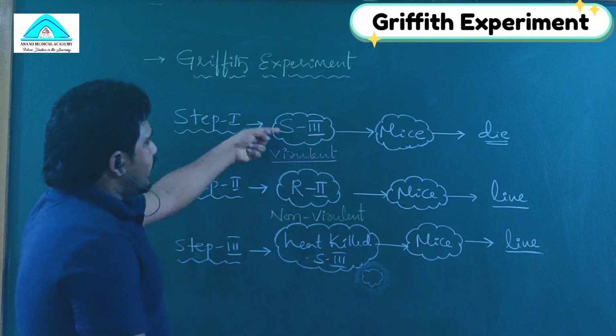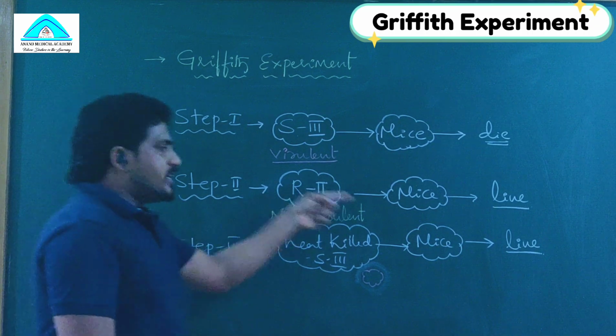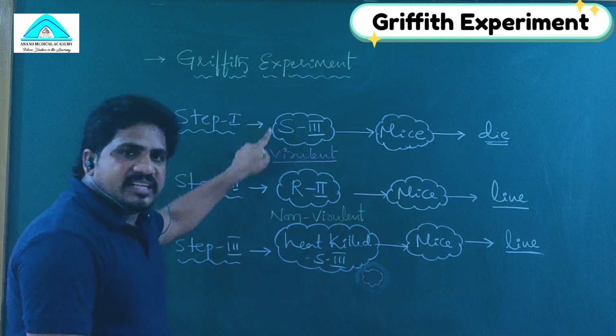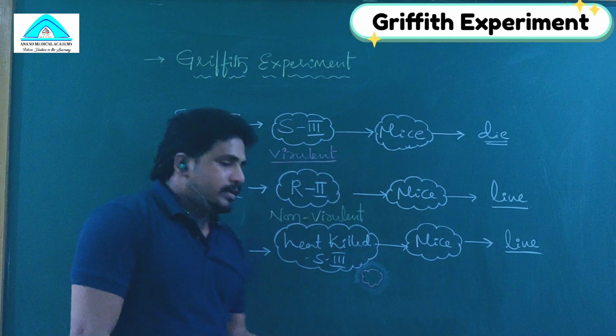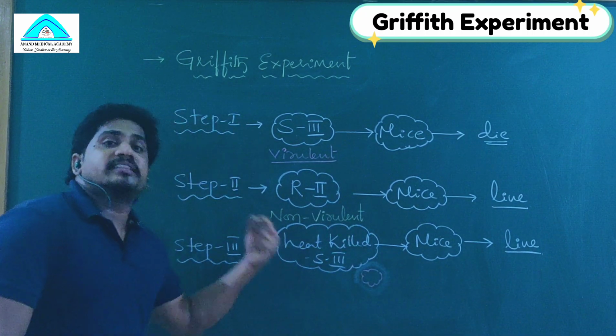So in step 1, S3 is injected into the mice, and it died. In step 3, S3 is injected but the mouse was alive. The reason is that it is not heat killed when injected, so the virulent property is carried. But here, it is not just injected. It is treated with heat.